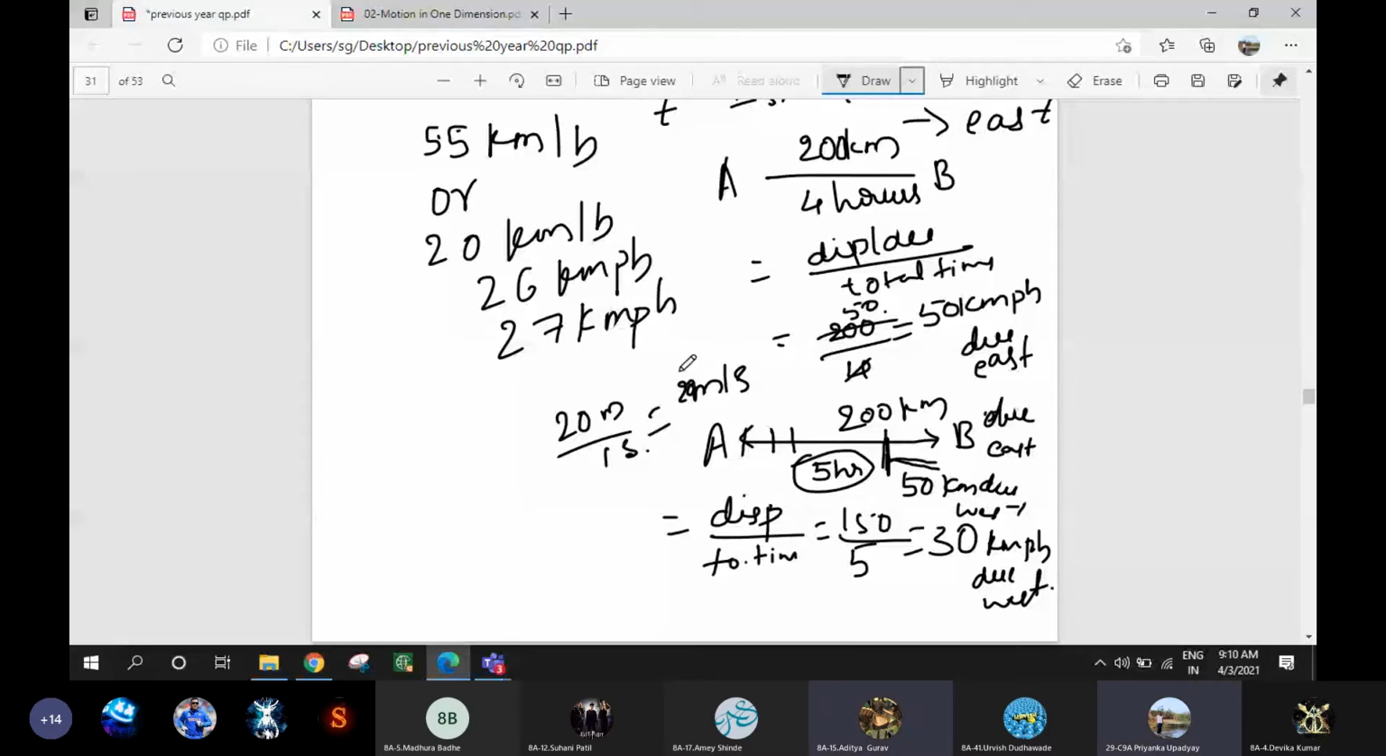Miss, and that arrow? Okay, here we will mention direction, or we will write an arrow for the instantaneous velocity. Is it clear? Yes, miss. Okay. So now we will move to the next concept, that is acceleration.